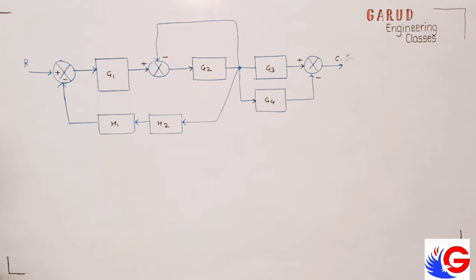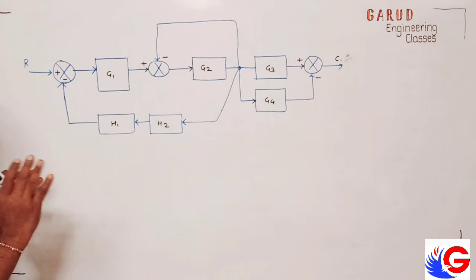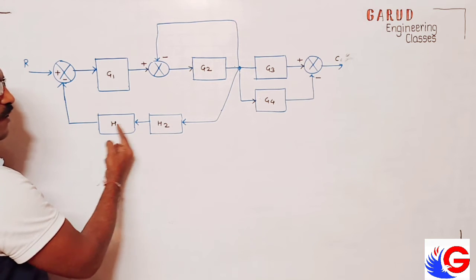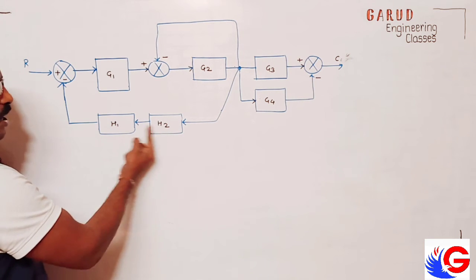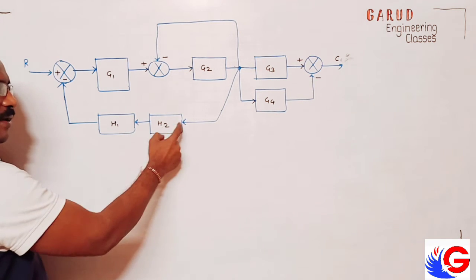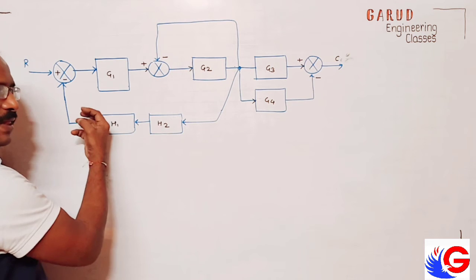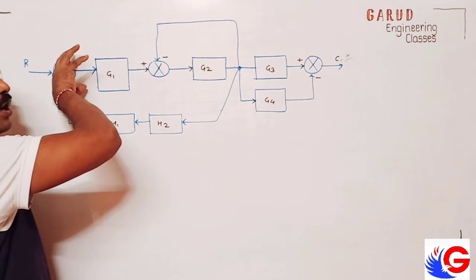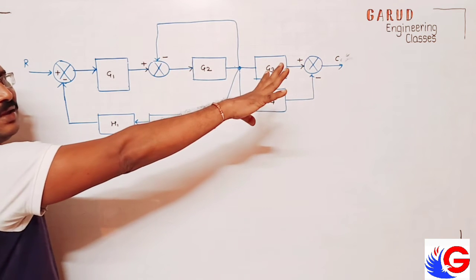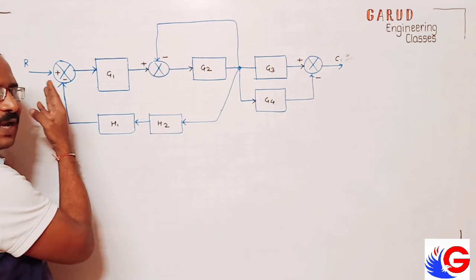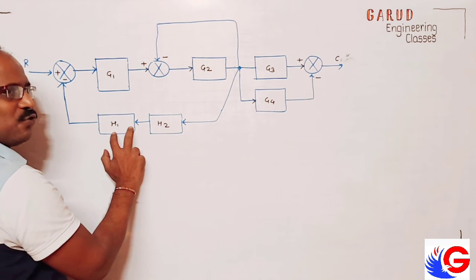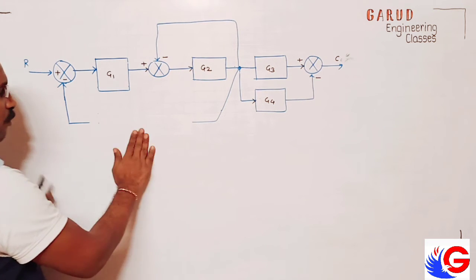Now how to reduce this? Very simple. We have to reduce step by step. See, this is forward, one after another. So what if blocks are one after another? They are multiplied. So I can multiply G1 into G2. Yes, even in feedback we can reduce. See, whatever forward path we get is always presented by G, and whatever reverse path we get is always presented by H. So can we multiply H1 and H2? Yes, we can present them as a single block.